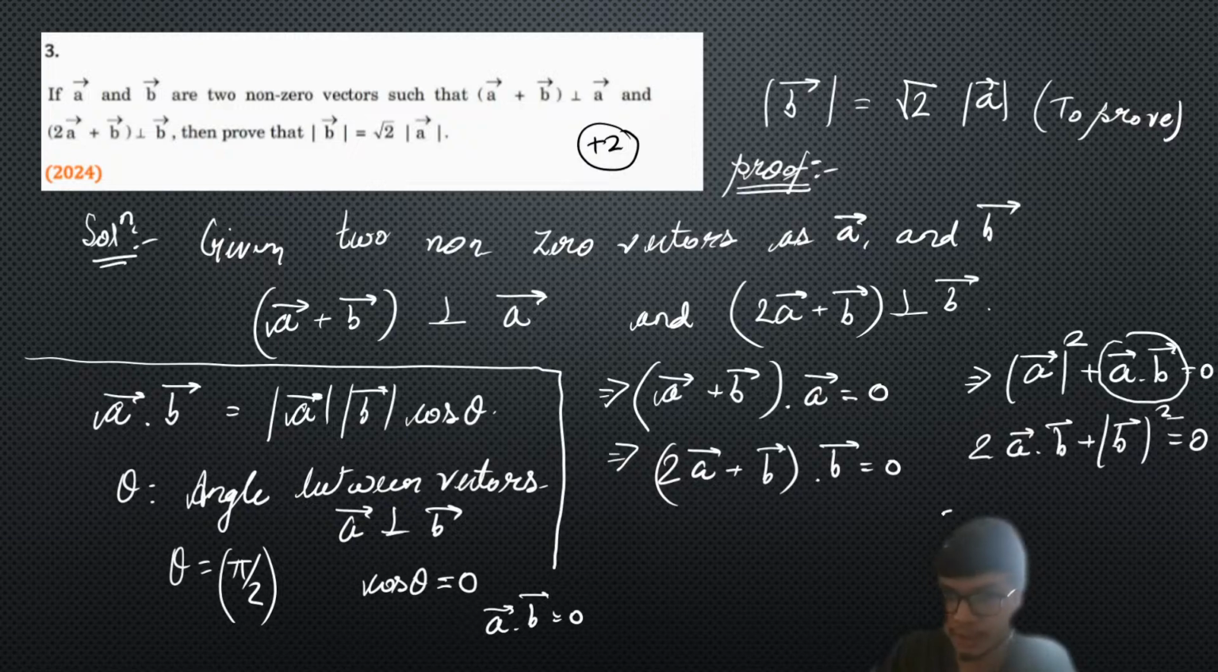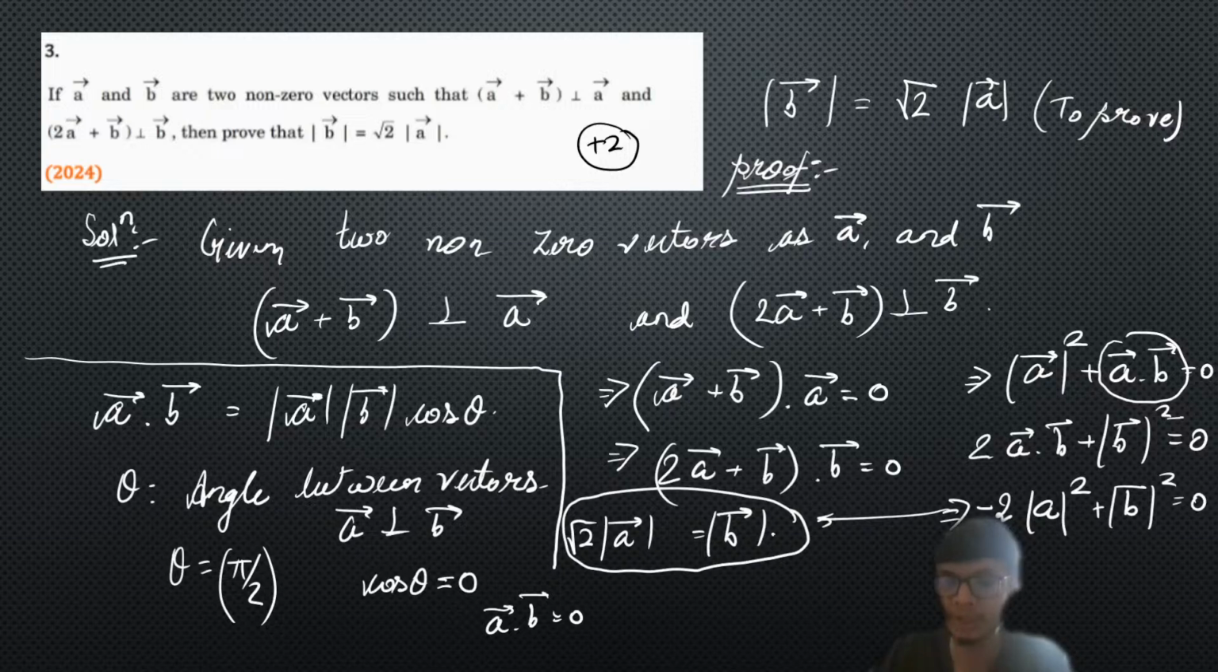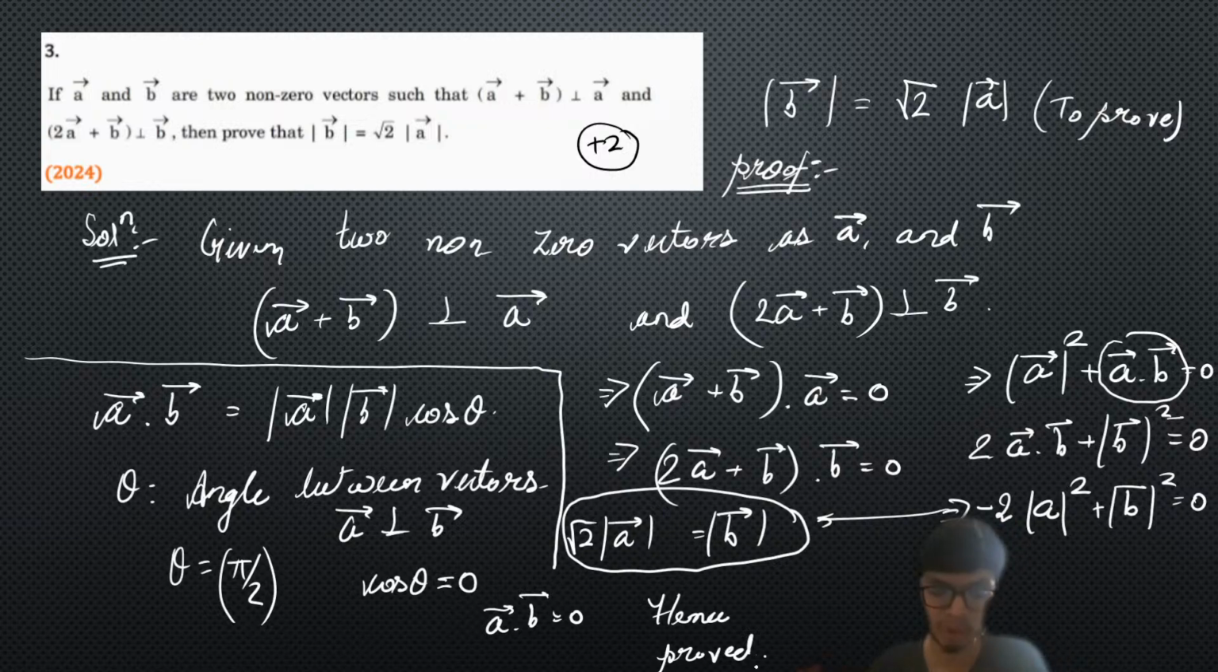If I put it over here, I can write 2 times minus mod of a square plus mod of b square is equal to 0. So from here I can simply write that square root of 2 times mod of a is equal to mod of b. That is our given relation that we needed to prove. After you get this, you write and mention "hence proved". This is how you have to solve this problem when it comes up in your examination. Please try to understand the process clearly.